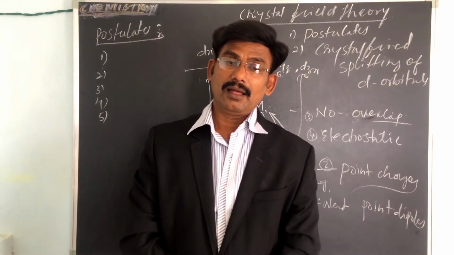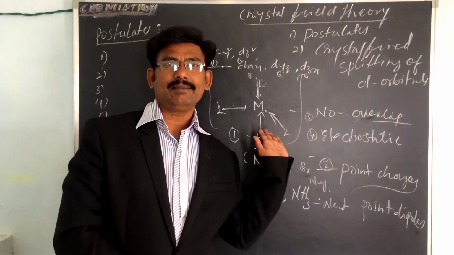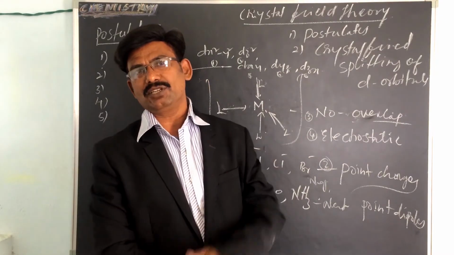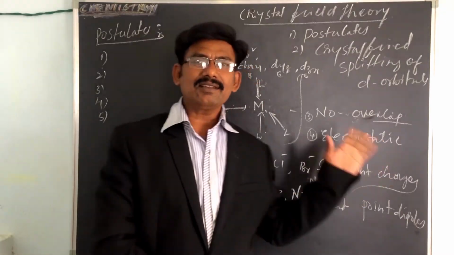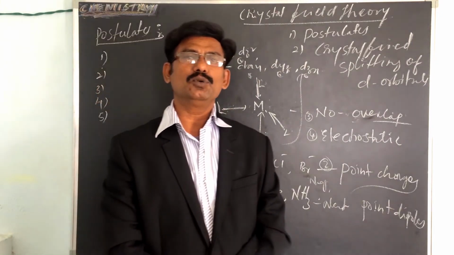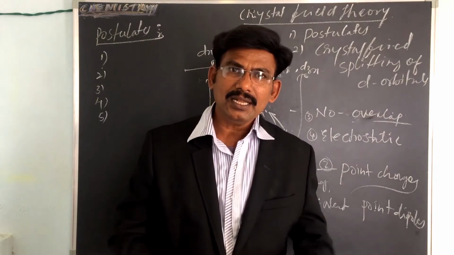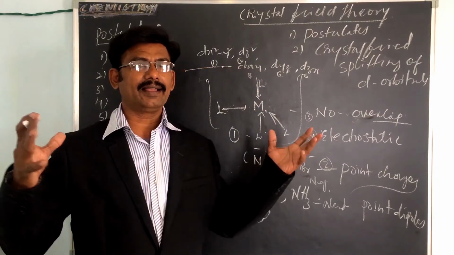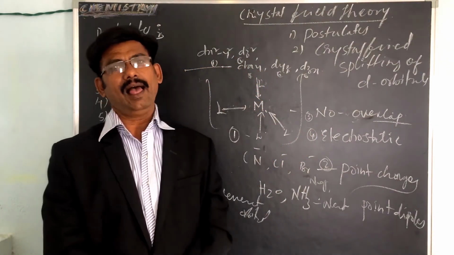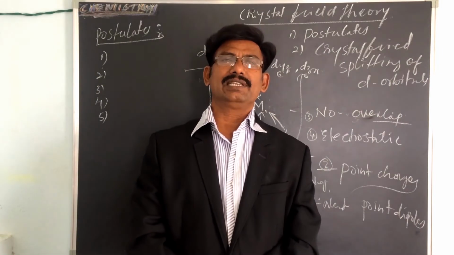Once again, the sixth one is: as the ligand approaches the central metal atom for formation of the complex, these orbitals lose their degeneracy and split into orbitals of different energies depending upon the directions from which the ligand approaches the central metal atom. Total, 6 postulates are there.